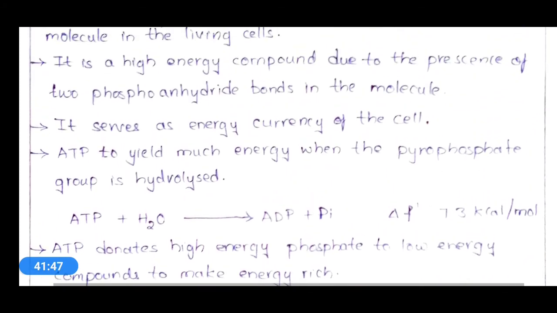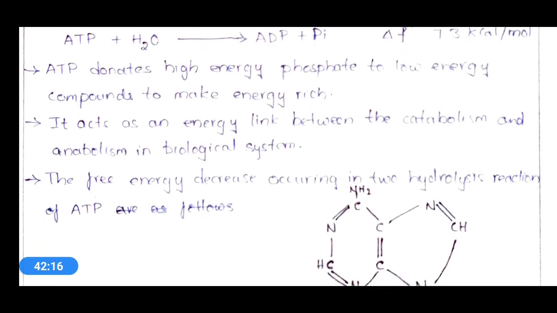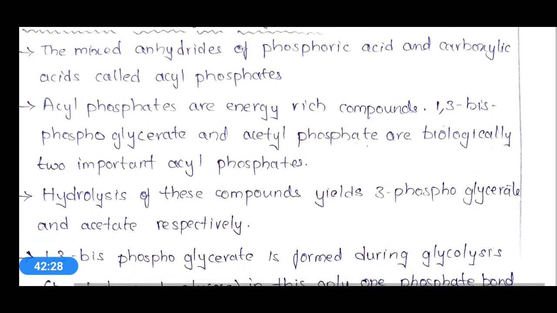Okay, and ATP will yield much energy when the pyrophosphate group is hydrolyzed. When the pyrophosphate group is hydrolyzed, it will release high energy, and it can also get hydrolyzed again. A huge amount of energy is released by the 2 hydrolysis processes. Free energy will be released, and the free energy present in the ATP will be decreased by the 2 hydrolysis reactions.